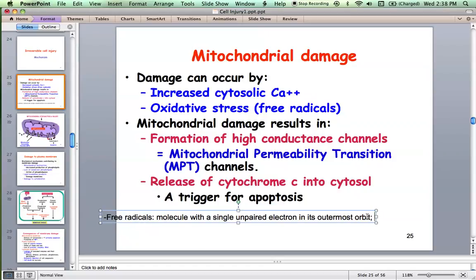Free radicals are of many types. Certain chemicals can act as free radicals, and we have certain free radicals which are derived from oxygen, O2, and we call them oxygen-derived free radicals. We'll discuss free radicals later on.